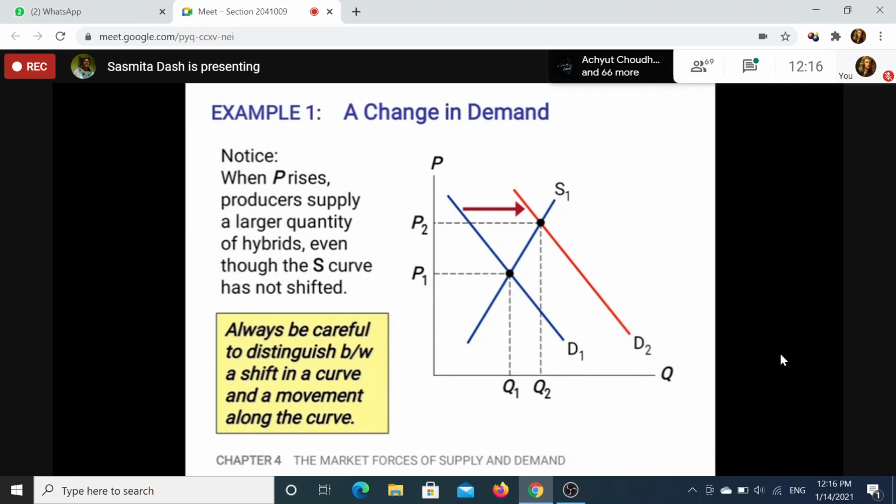Shifting happens due to the determinants or shifters of demand, which you have to remember. Tell me, what are the shifters of the demand curve? One, two, three, four, five. Tell me, number one, shifter of the demand curve.